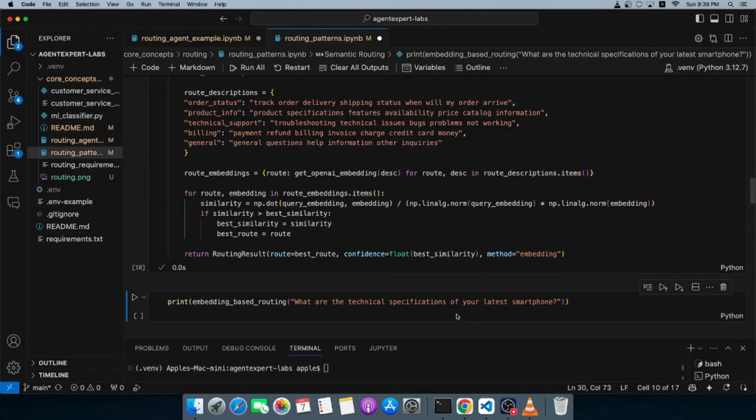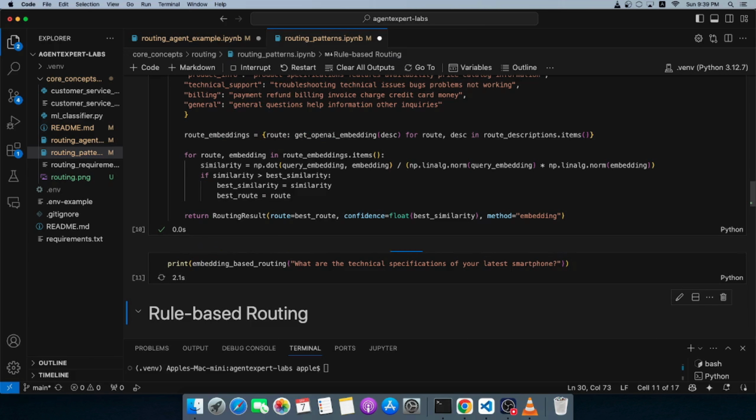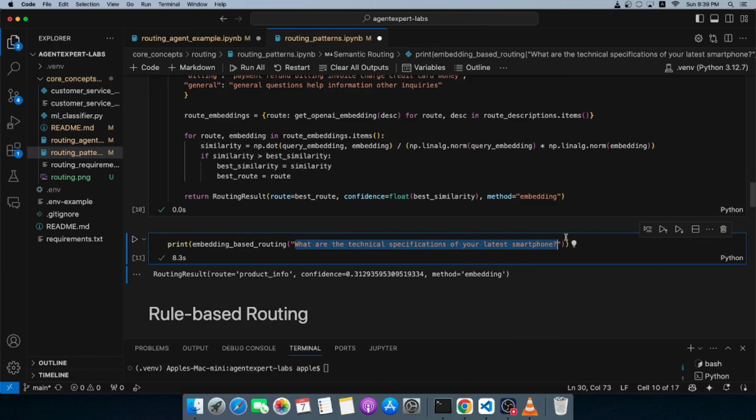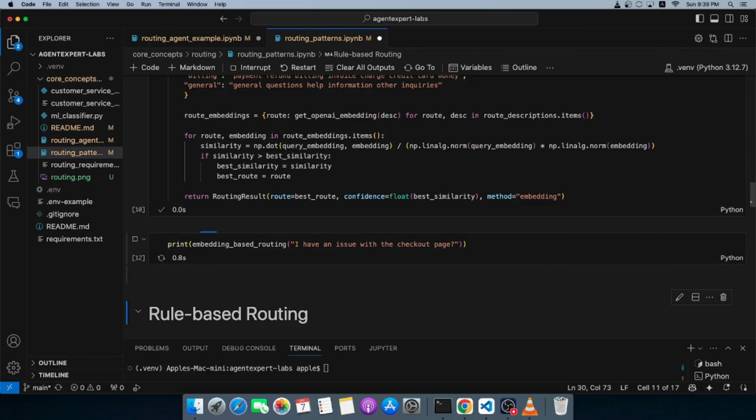And my query is, what are the technical specifications of your latest smartphone? This is going to take a few seconds because it has to first turn that into embeddings, and then return the response. So we'll see how this goes. All right, so it has returned product info, and the confidence score is not very good. The query is, what are the technical specifications of your latest smartphone? Let's see if it returns the right route for another query. I have an issue with the checkout page, something similar to what we have given there. Let's see what it does.